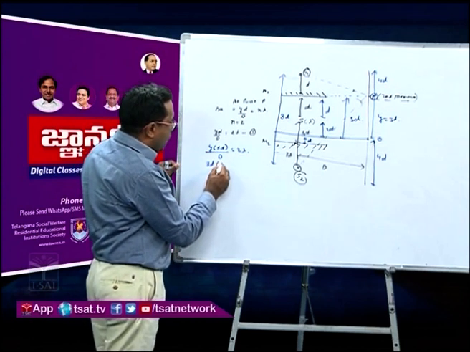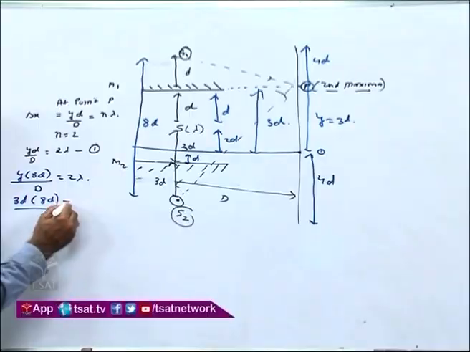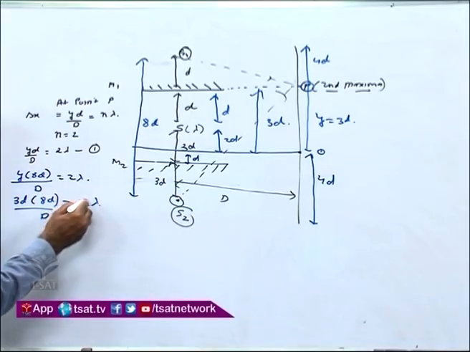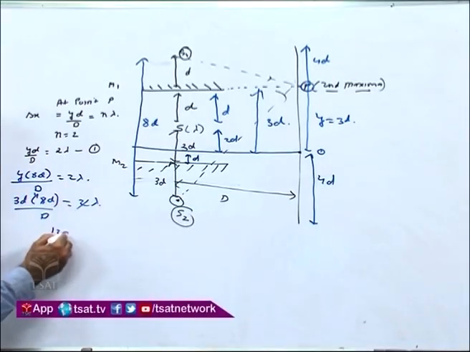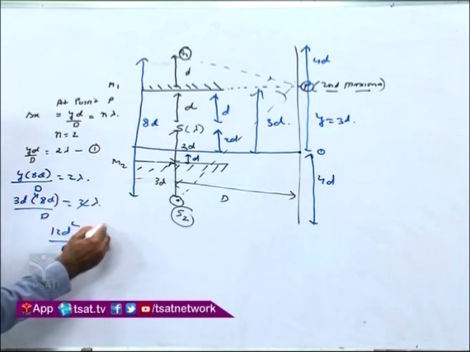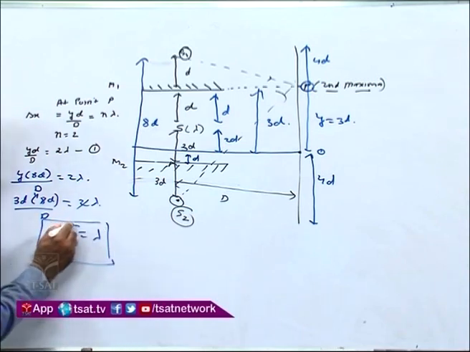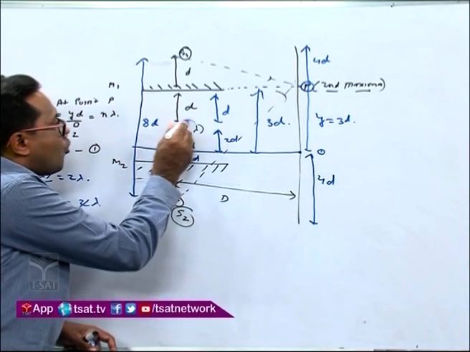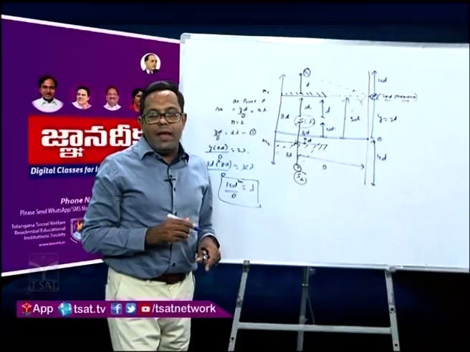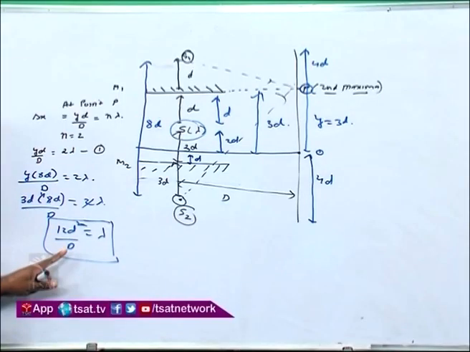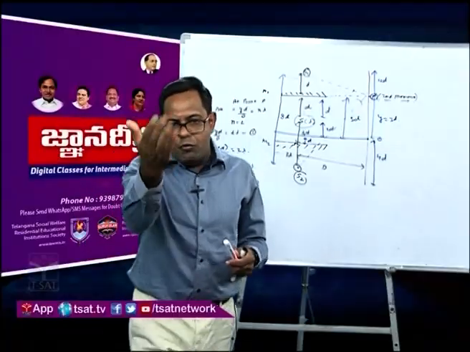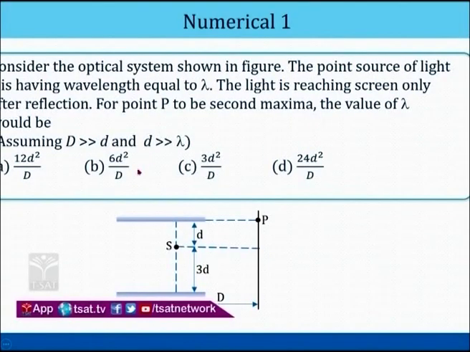We will put the value of Y as 3d here. So 3d into 8d upon capital D is equal to 2 lambda. This 2 and this will get cancelled. So we will get 12d square by D as lambda. Therefore the wavelength of the monochromatic light is given as 12 small d square by capital D. So which option is correct? The first option, 12d square by D, is correct. So you get the answer as A.